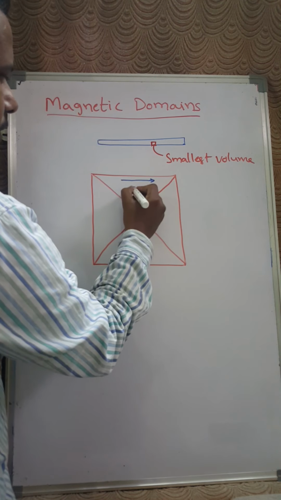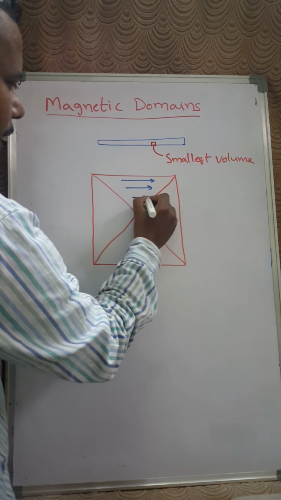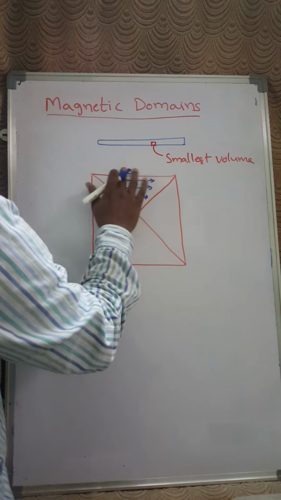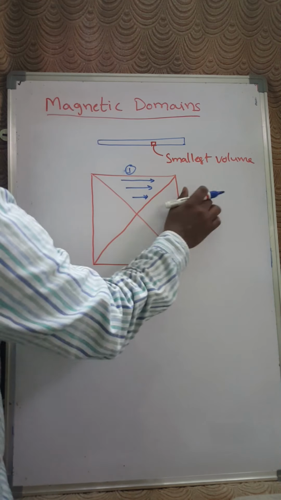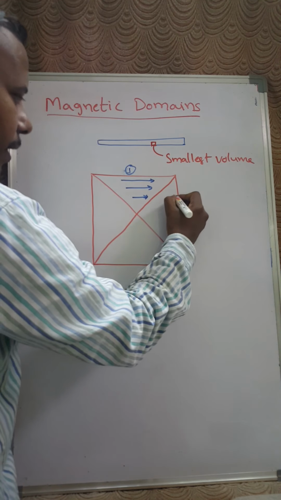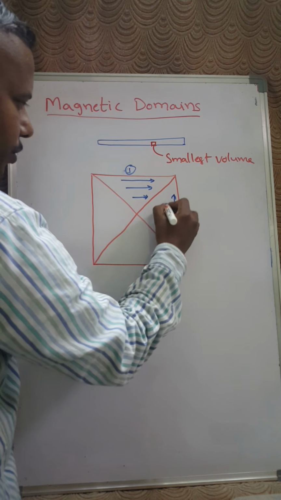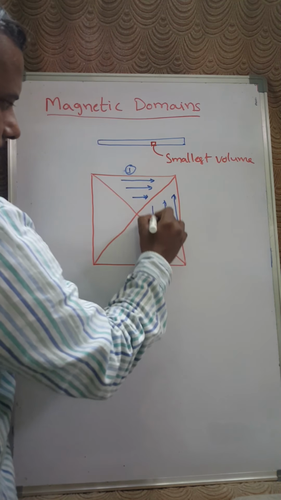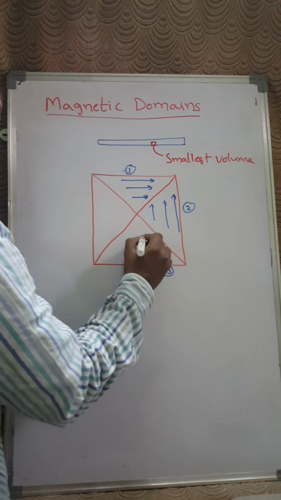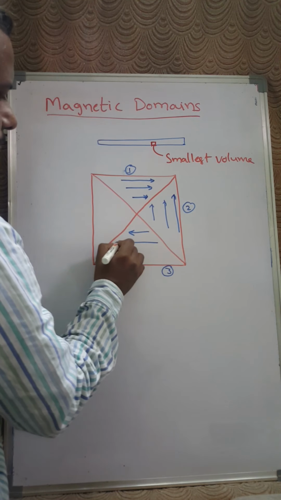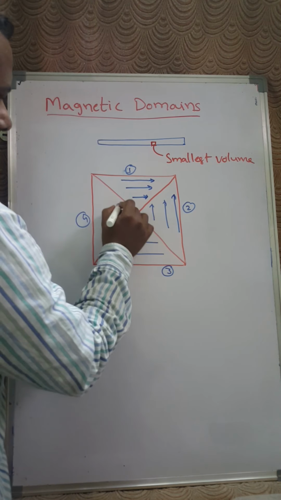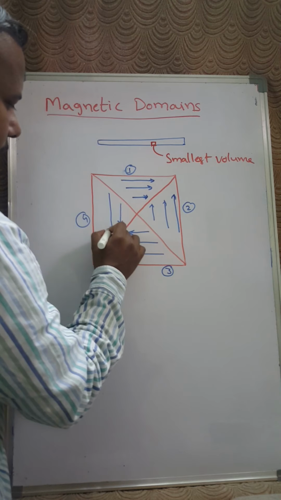Now let us see here. This is domain 1. In domain 1, spins are aligned in this particular direction. And the neighboring domain may have spins in different directions. Let us assume spins are in this direction for the second domain, and the third domain may have its spins opposite to the first one. Let us take the fourth domain, in which the spins are aligned opposite to direction 2.